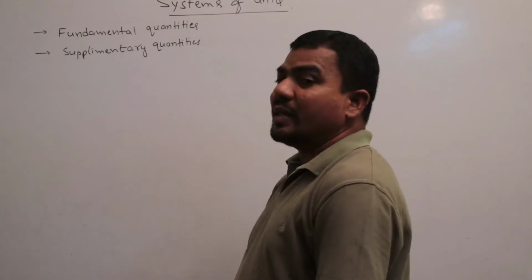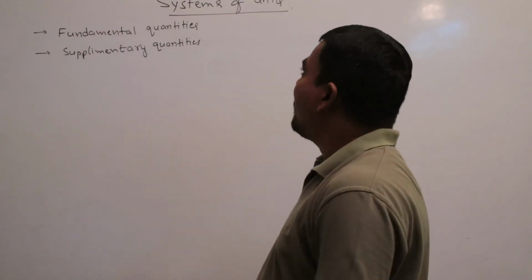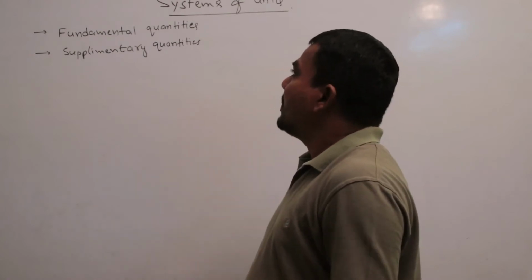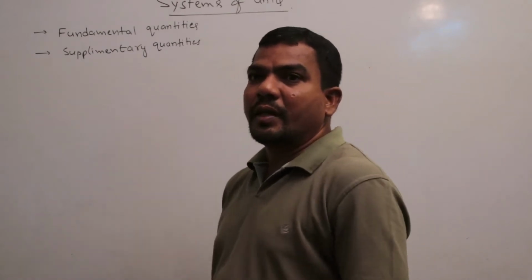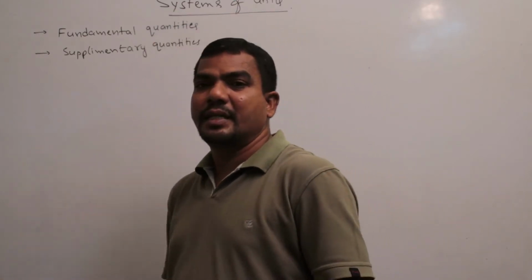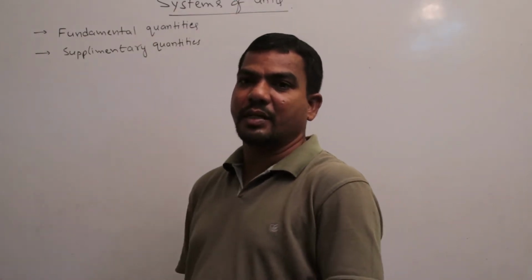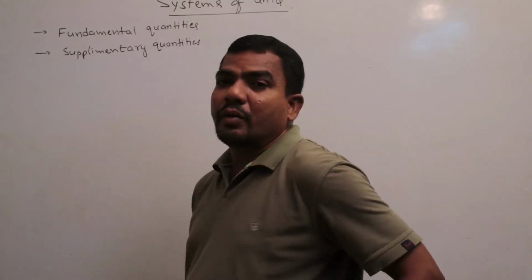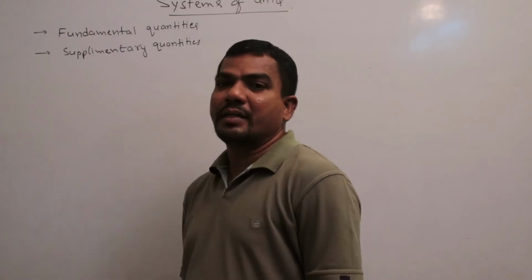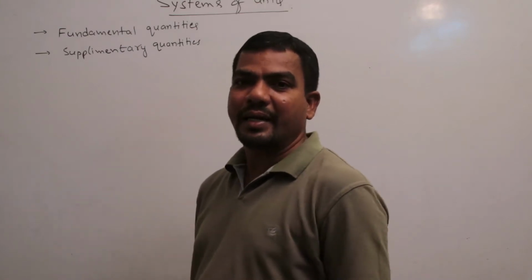In our first unit, our topic is system of units. We already discussed system of units. In ancient days there were three types of systems: the CGS system, the FPS system, and the MKS system. According to these three systems, there are three fundamental quantities: mass, length, and time.